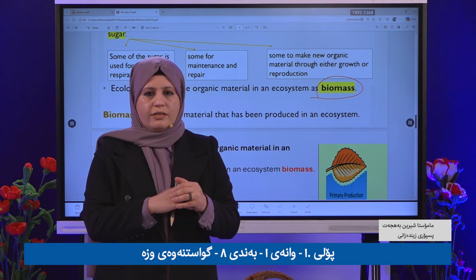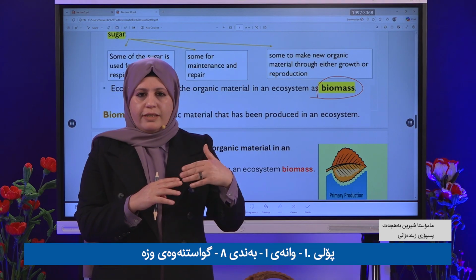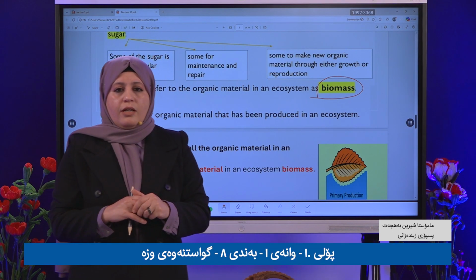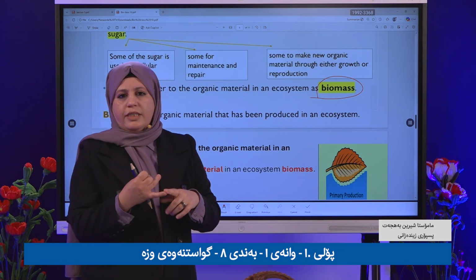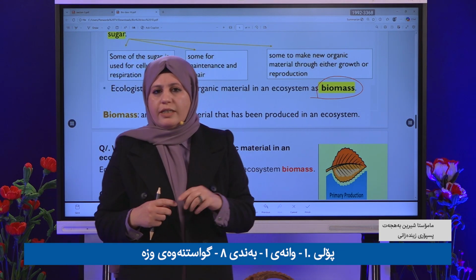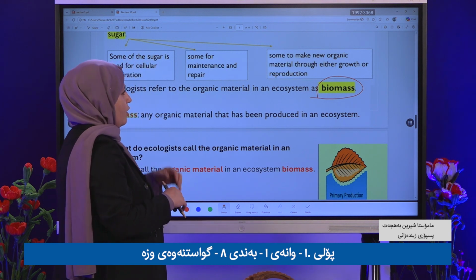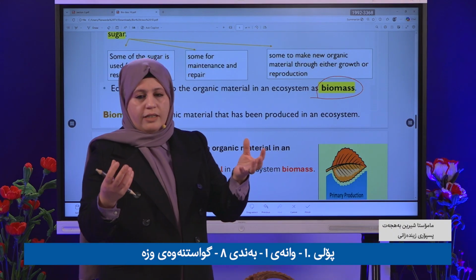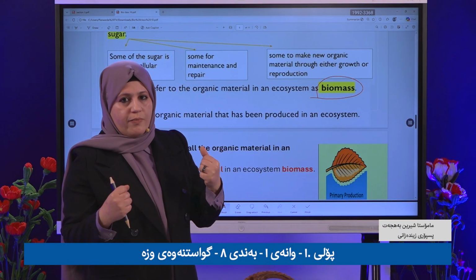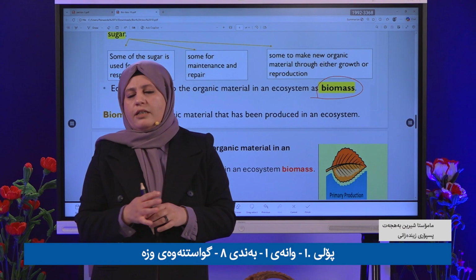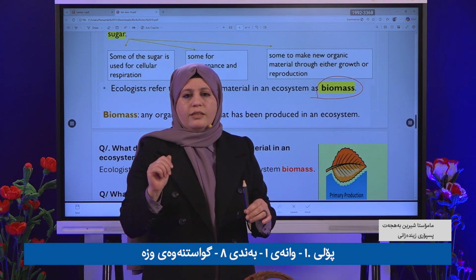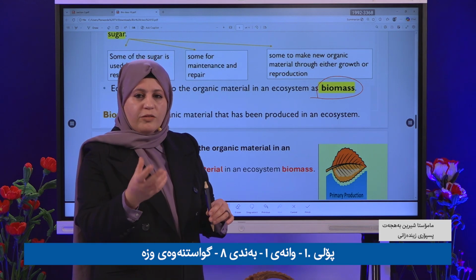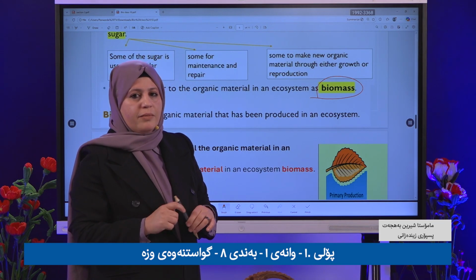The producers, by two ways: photosynthesis and chemosynthesis. Clear? Organic materials such as protein, carbohydrate, lipid, okay? You learned about this previously. So plants produce what? Sugar, the monomer of carbohydrate. Carbohydrate is organic material. In an ecosystem, don't say organic matter. Instead, say biomass. Biomass means organic material. Clear?